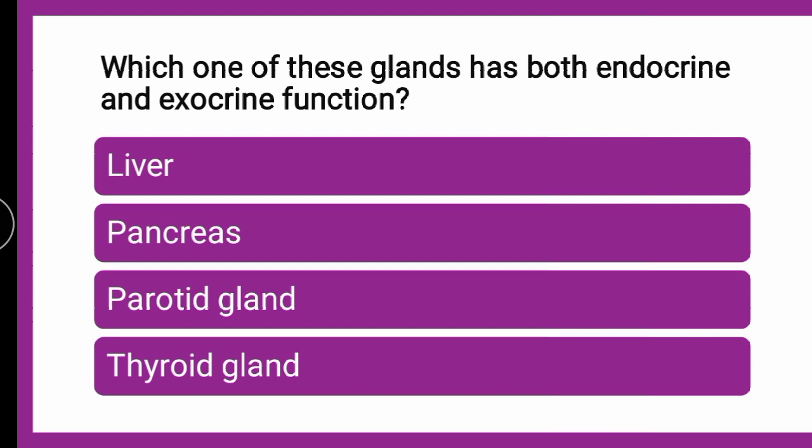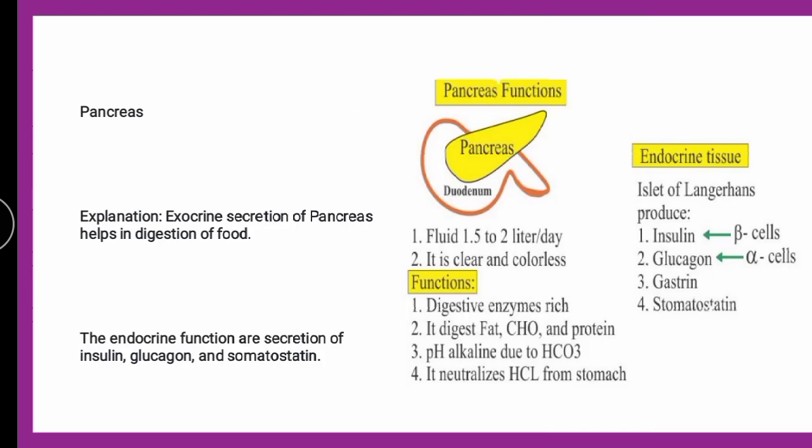Now, if you talk about endocrine and exocrine functions, both secretions are made by the pancreas. The endocrine function of the pancreas includes secretion of insulin and somatostatin, whereas the exocrine function is digestive: the exocrine secretions of the pancreas help in the digestion of food, containing digestive enzymes.